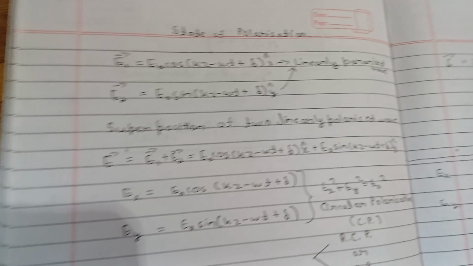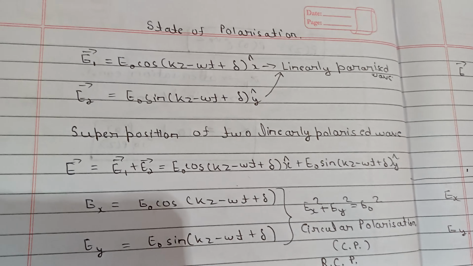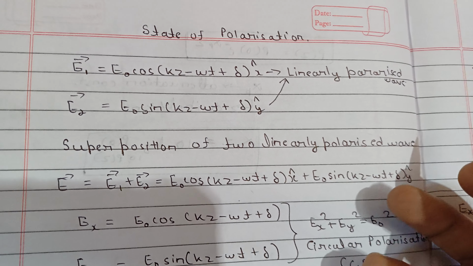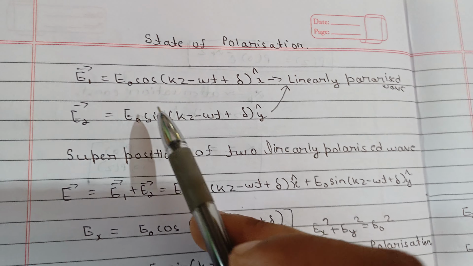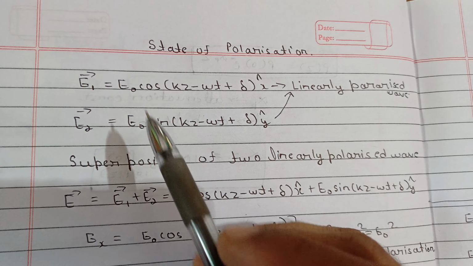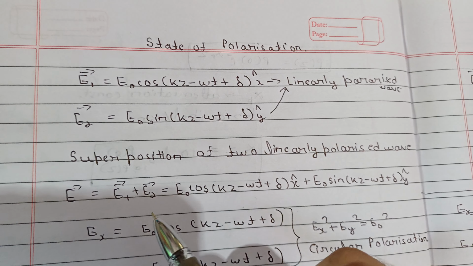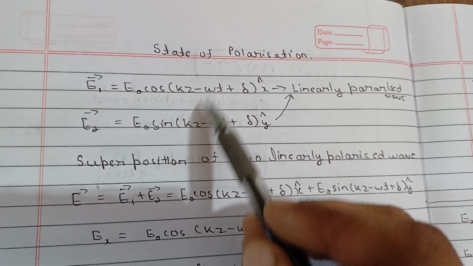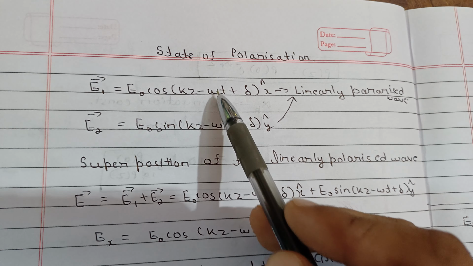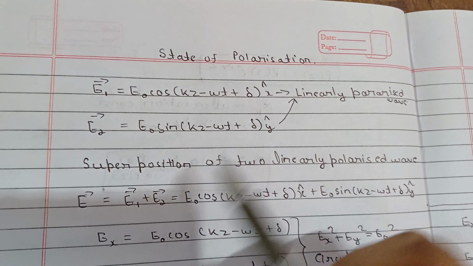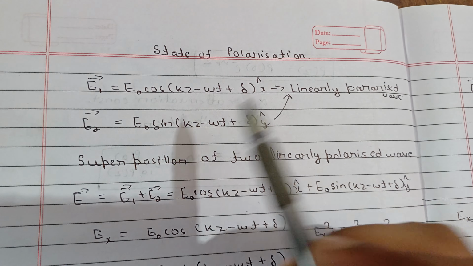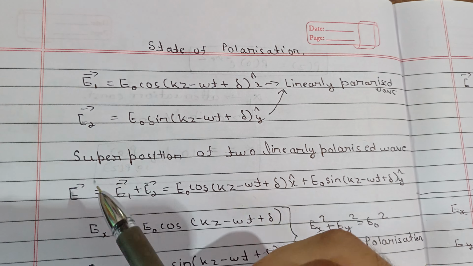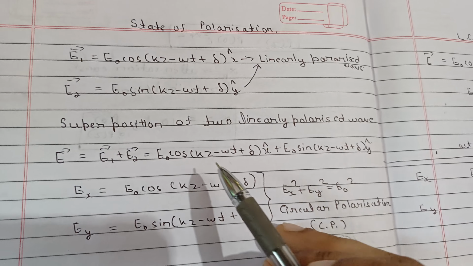Now let's see the state of polarization. We discussed in the last lecture that there was circularly polarized light. So let's see what that means. Let's say we have only two linearly polarized waves, one in the x direction and one in the y direction, and the amplitude is the same, E0, but there is a phase difference of pi by 2. It is cos and it is sine, and delta is the same. So we'll see how they will superimpose. Superposition is simply E1 plus E2. So there are two components.